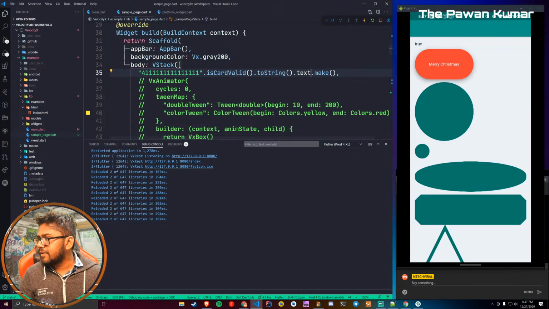Tables with row, item padding, column padding, how can we do that in Flutter? It's very easy. I don't think I have time to explain right now.